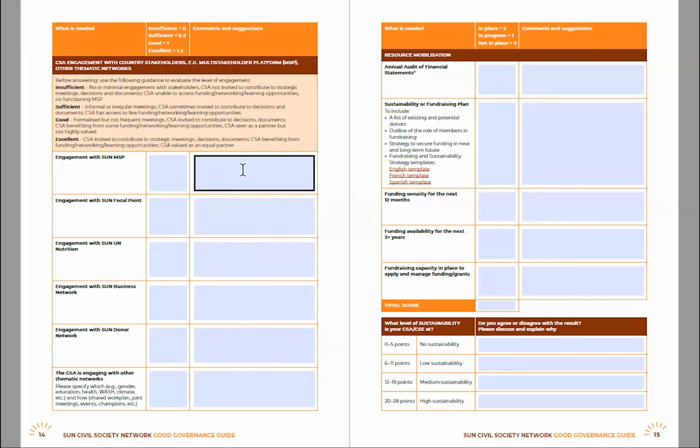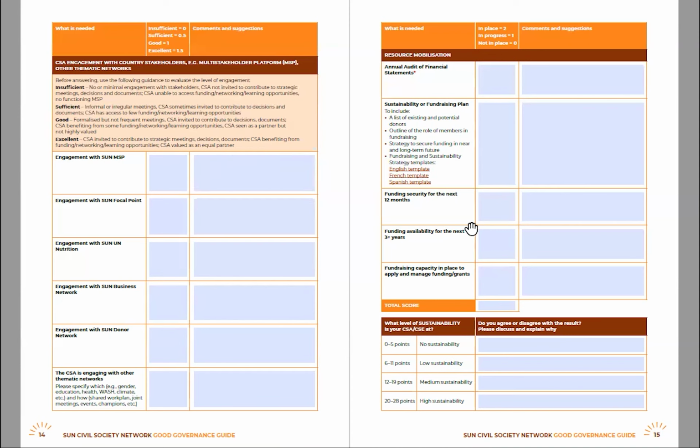Here is where we would prefer to have some comments and suggestions. If the relationship is going well, we would like to see some comments and suggestions on why that is going so well. And we can use those as best practice and good examples to showcase with other civil society alliances and civil society efforts to help them improve their relationships with their multi-stakeholder platforms in country.